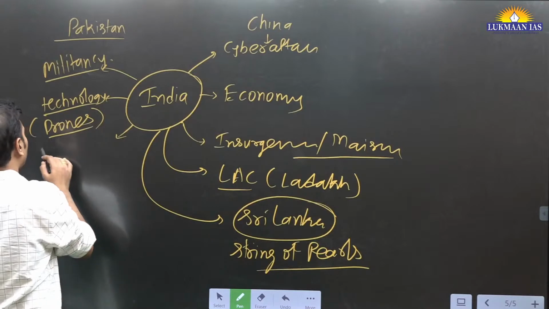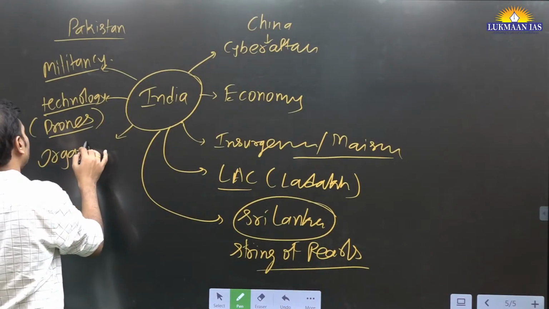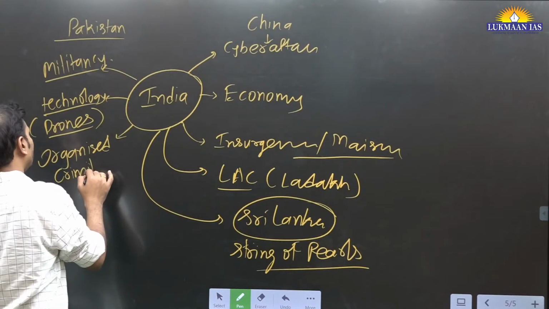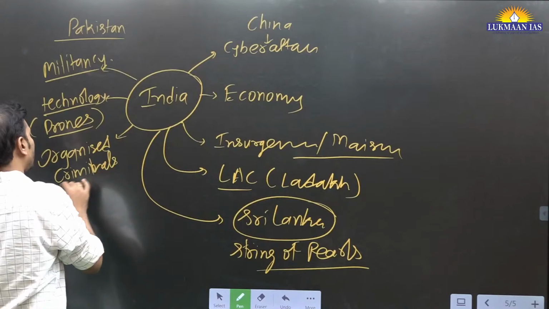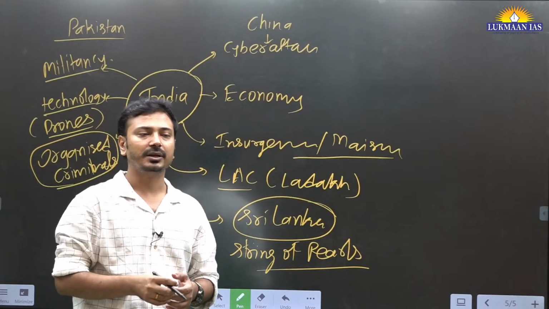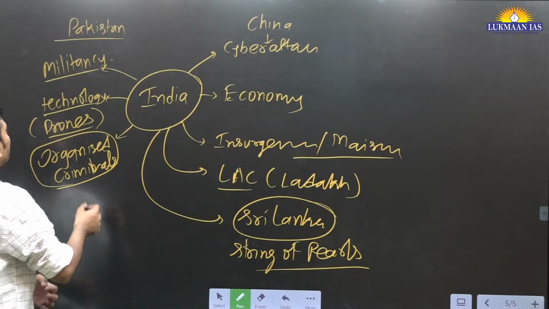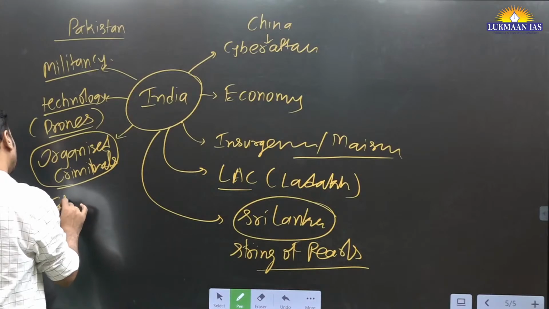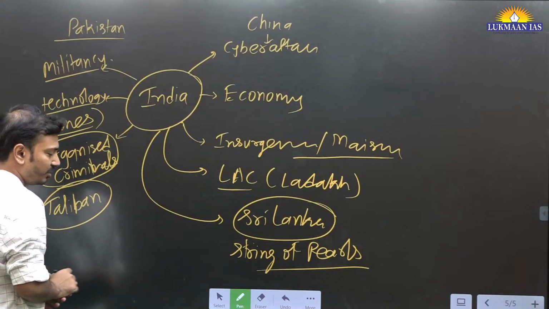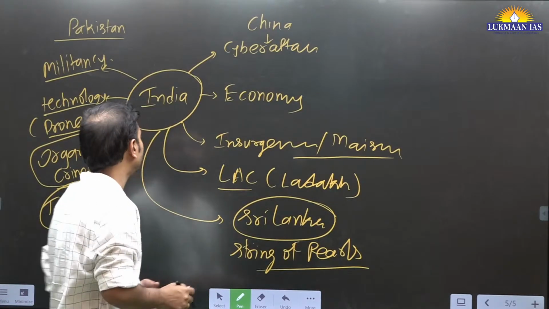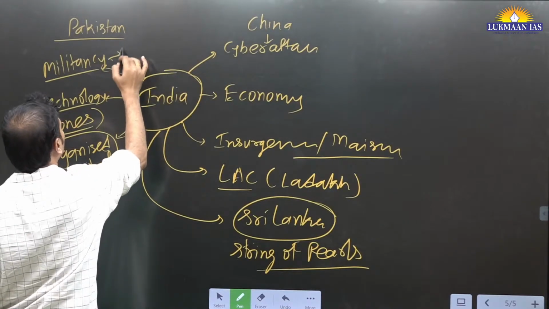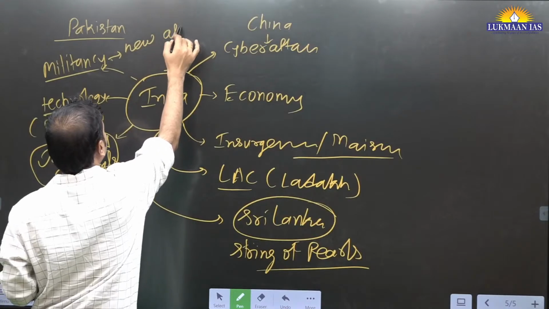Thereafter we know that organized criminals have some kind of collaboration with terrorist organizations. So drug trafficking, human trafficking, arms smuggling, all this part. Thereafter the Taliban has emerged as a new threat for Jammu and Kashmir militancy. New kinds of threats are there in militancy, you mention here. New nature of attacks we can say.